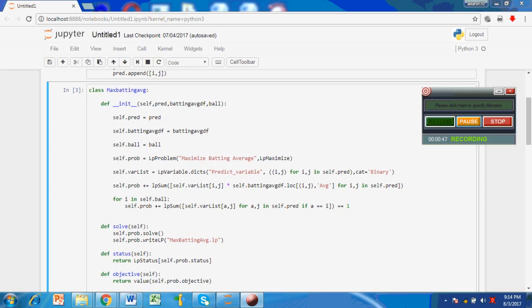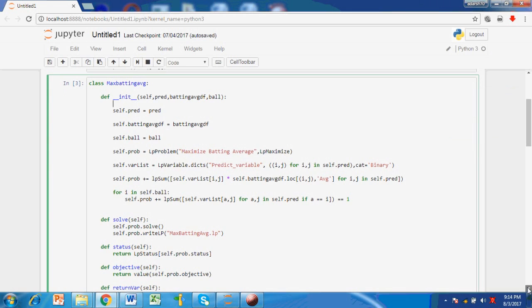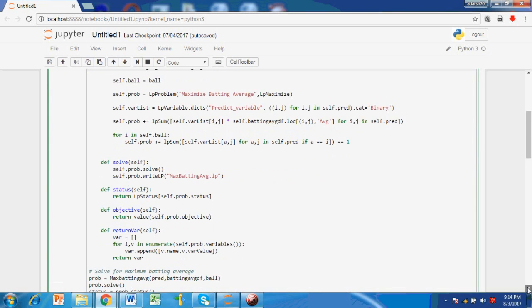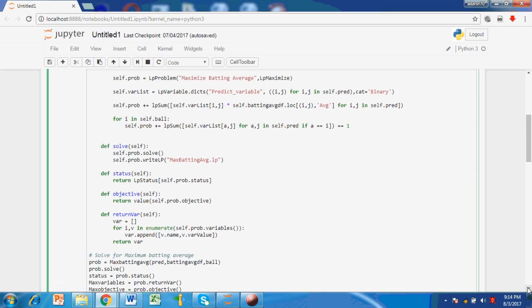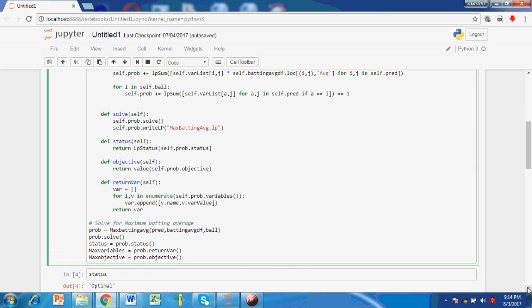The formulated problem is then invoked for solving with the solve method. Please note we also write a .lp file, which is a good way of checking the accuracy of the model with data. Other methods are for getting the status, objective value and variable values. Finally, the formulated model is solved to see the interpretation.